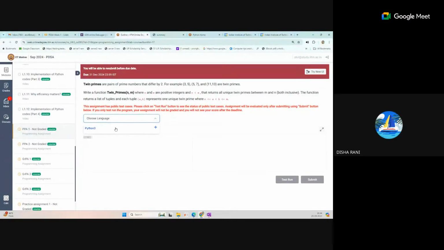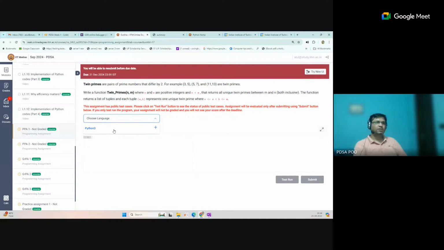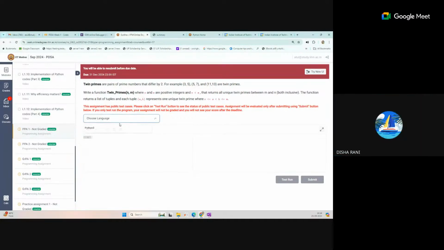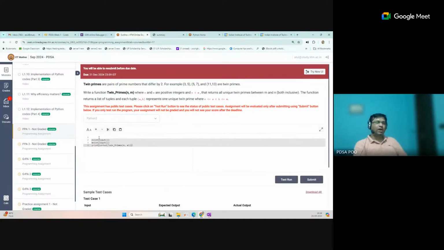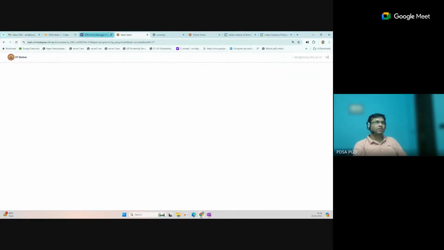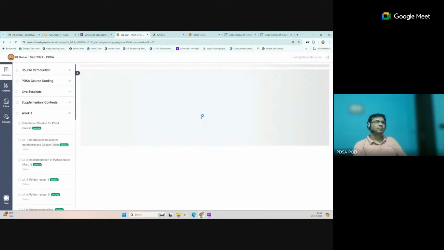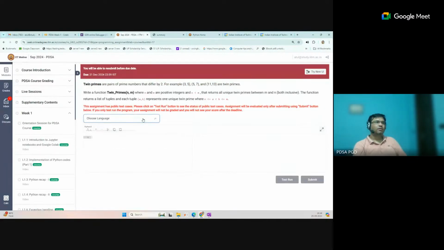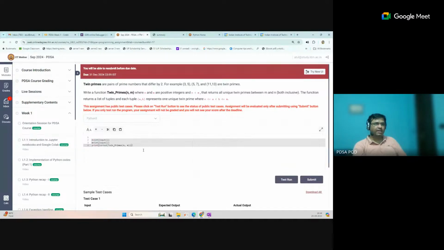First thing, you have to select the language. Now you can see this gray area is actually fixed code, and before that, line number 1, the white line, is where you can type anything.